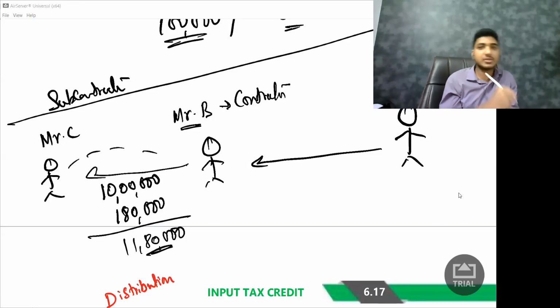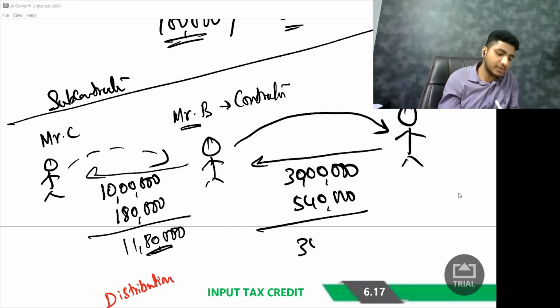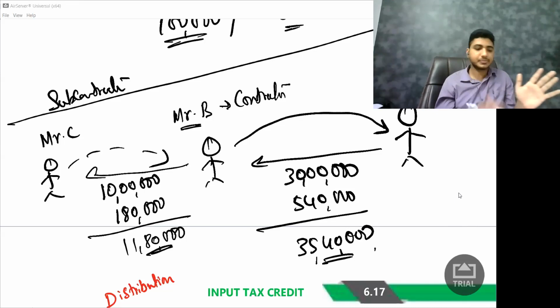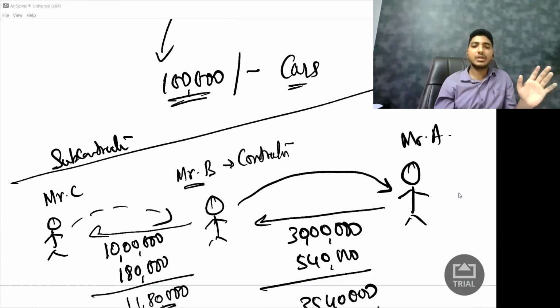He gave that invoice to Mr. B. Now Mr. B, what did he do? He gave an invoice to Mr. A of how much? Of 30 lakh plus 5,40,000 rupees. That is 35,40,000 rupees. Now we need to study what credit is available, what credit is not available.